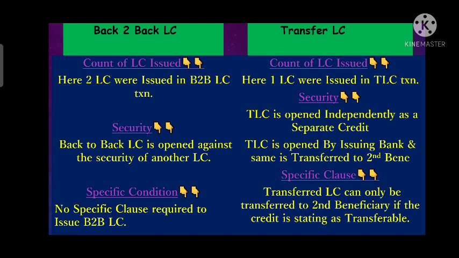Now we will differentiate both on the security point. As in back-to-back LC, two LCs were issued, the second LC is issued as a security of the first LC.